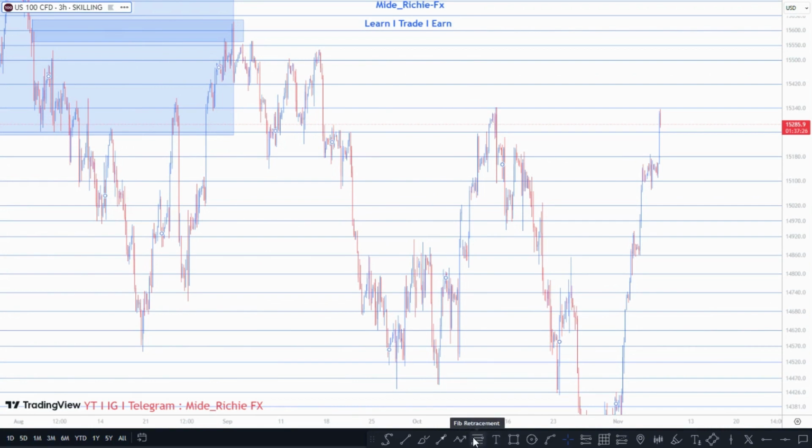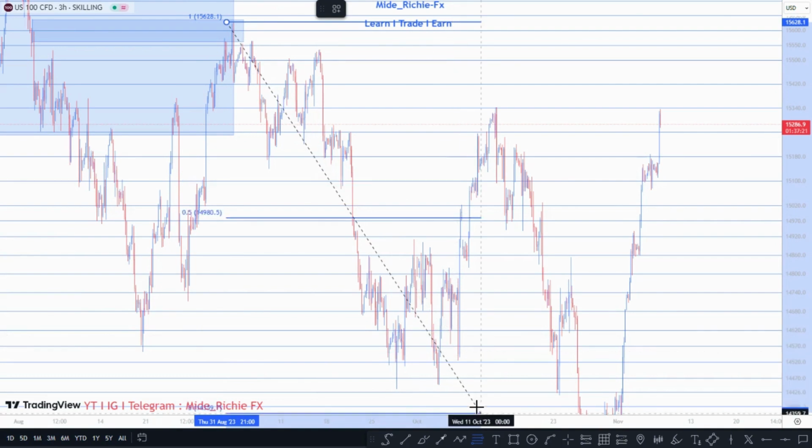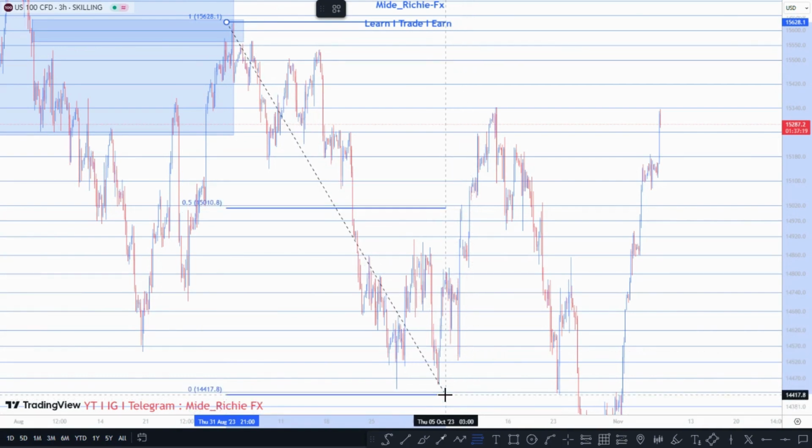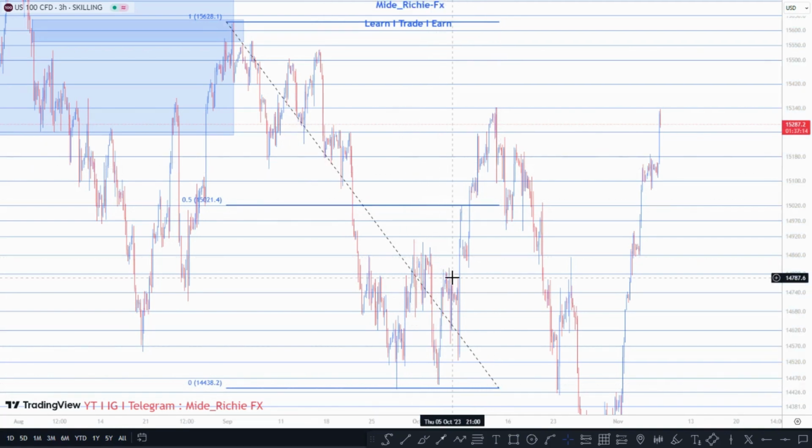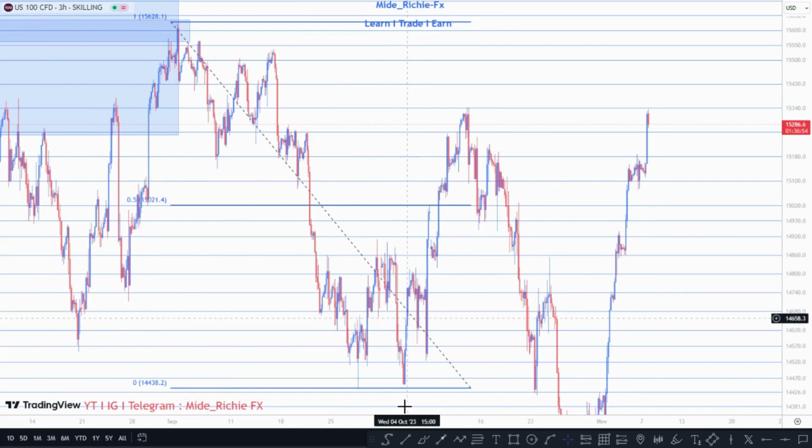Then you should measure it again, right? We have this high to this low. So right now I am using the Fibonacci tool. All you need to do in the Fibonacci tool is mark out the 50%, just tick the 50% alone. When you use the 50% alone, you should take out the 61.8, the 70%, the 0.34 and thereabouts. Just take everything out and leave only the 0.5, which will show you the half of both sides.